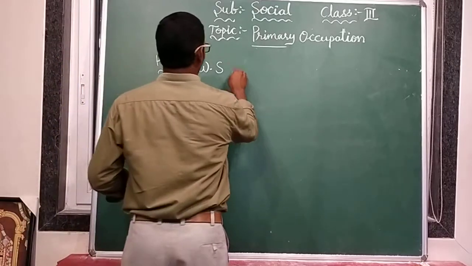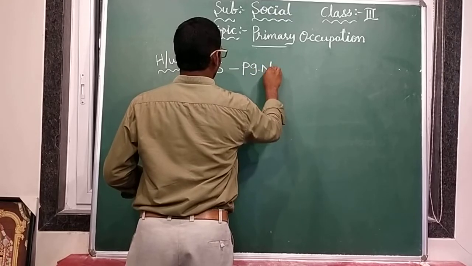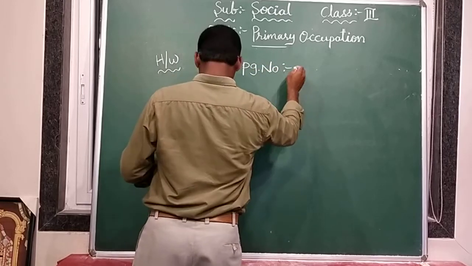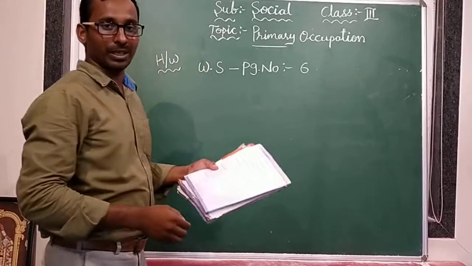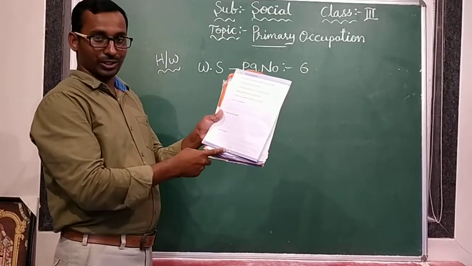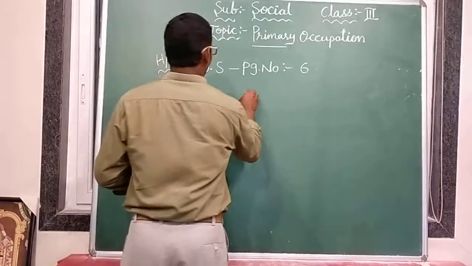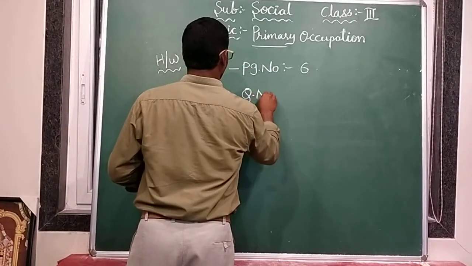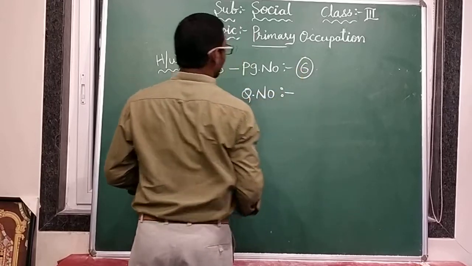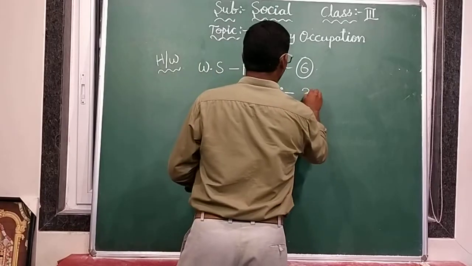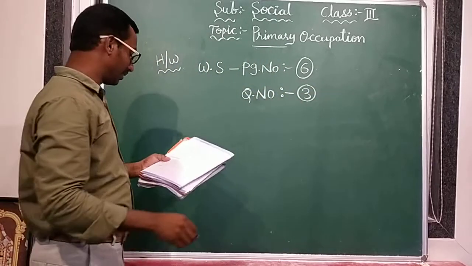Open worksheet page number 6. In page number 6, question number 3. What is the question?